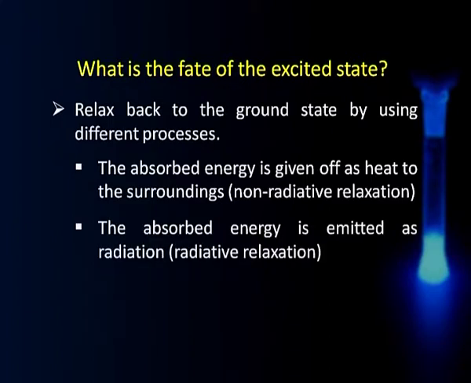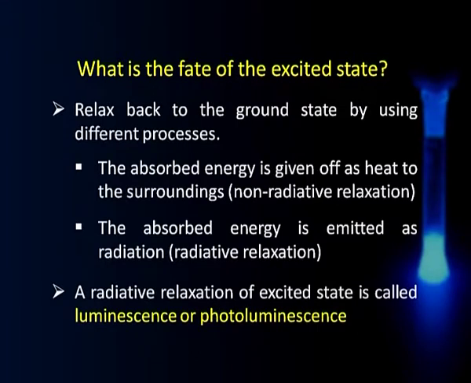The second possibility is that the absorbed energy, that means the molecule which is excited, comes down to the ground state by emitting a photon, giving out a radiation. This is called a radiative relaxation. Such radiative relaxation of the excited state is called luminescence or photoluminescence, about which we will talk in detail in the next session.